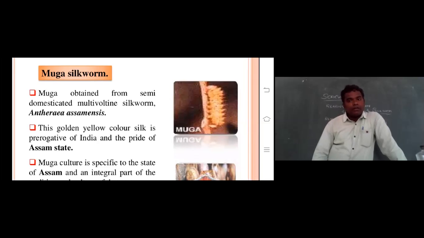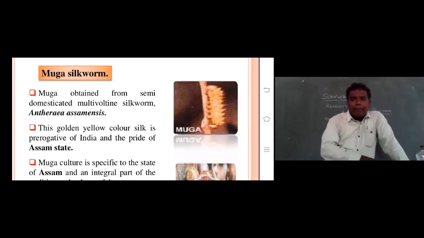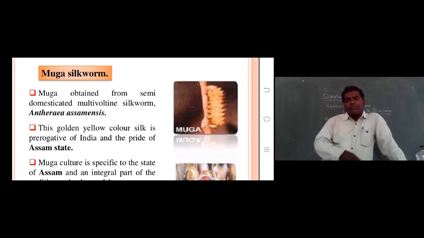The Muga silk industry is completely located in Assam state. That's why it is one of the prides of India and of Assam state for the production of Muga silk. It is the main employment and main agriculture in Assam state, especially sericulture with the Muga silkworm.